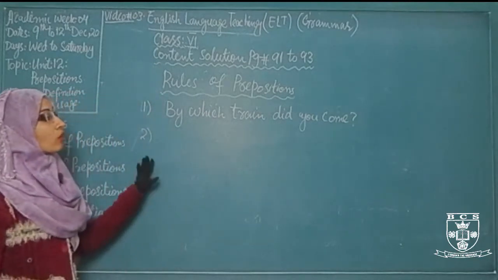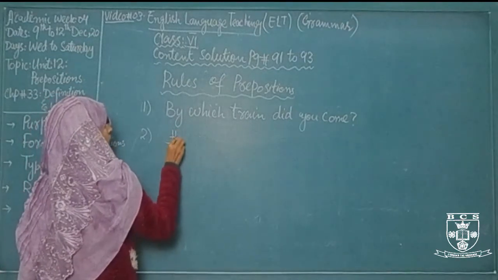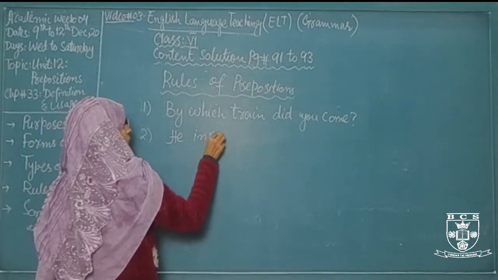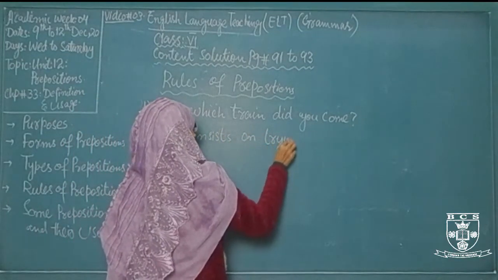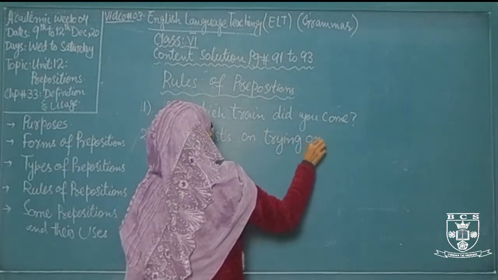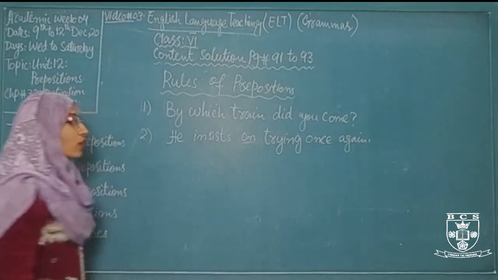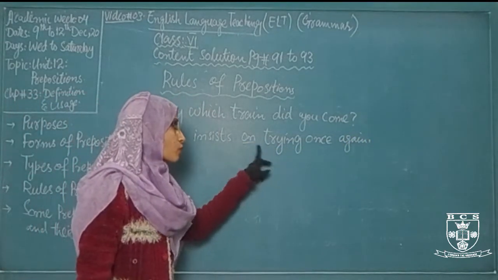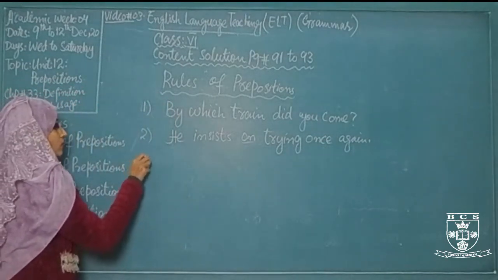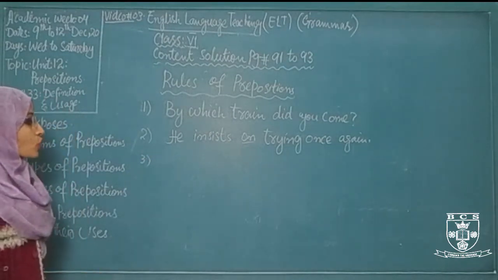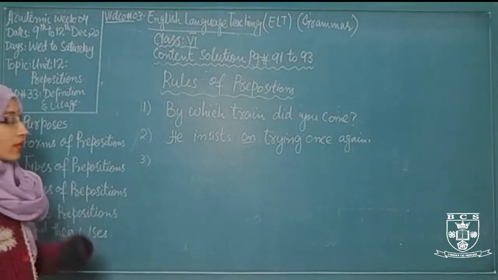The second rule is this: a preposition can't be followed by a verb, but if there is a preposition in any sentence, the verb after the preposition comes in gerund form. For example, he insists on trying once again. Here on is the preposition and try is a verb, but it comes after the preposition in gerund form. The third rule is, if the object of the preposition is an infinitive, the preposition always comes at the end of the sentence.